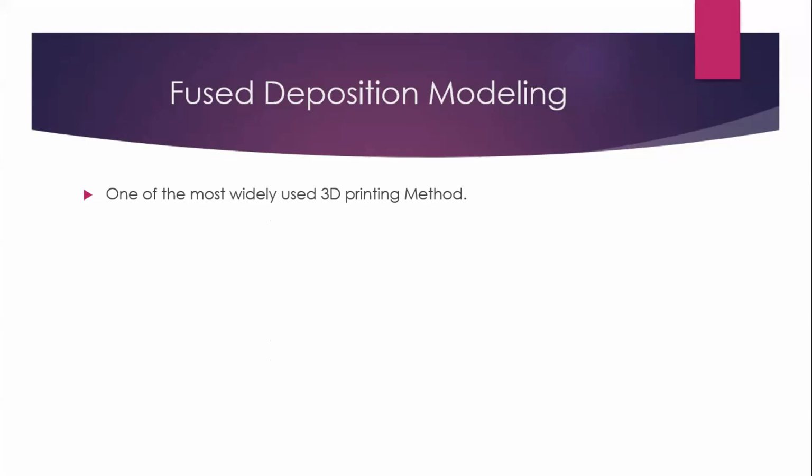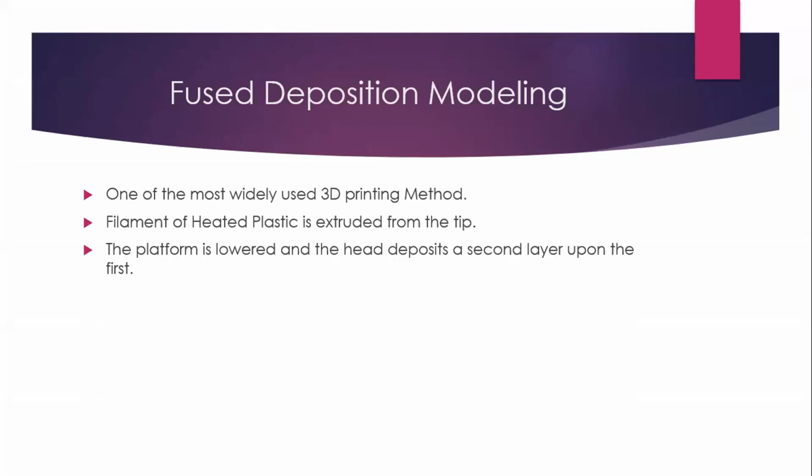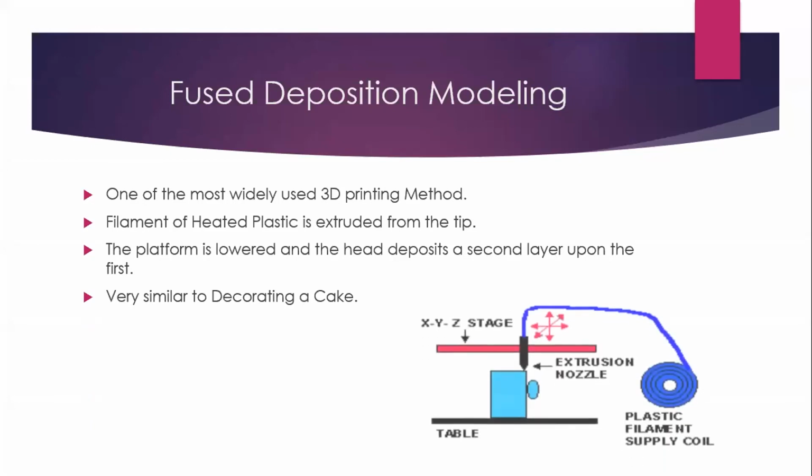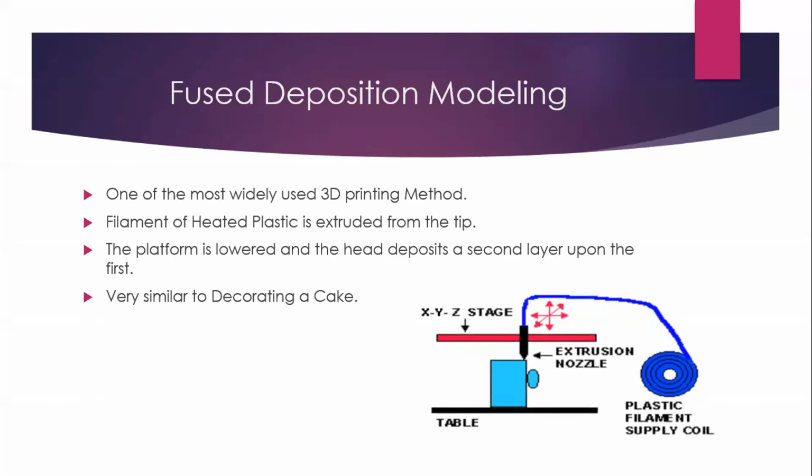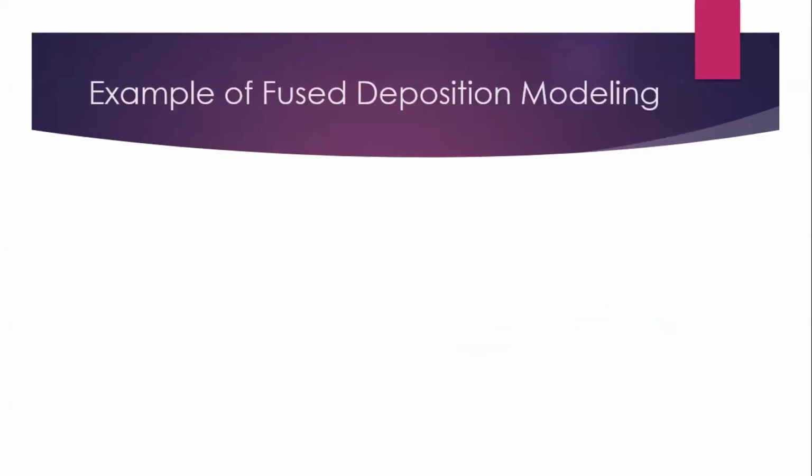It is one of the most widely used 3D printing methods. Basically, it's a filament of heated plastic which is extruded from the tip. We'll get to the example, so it will be very easy for you. The platform is lowered and the head deposits a second layer upon the first. This is very much similar to decorating a cake.